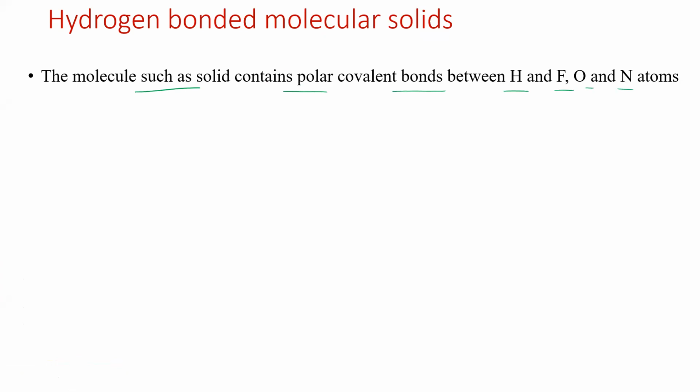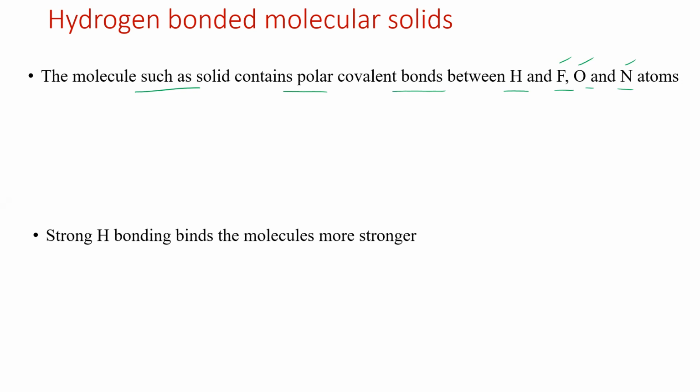The hydrogen is placed between two highly electronegative atoms such as oxygen, nitrogen or fluorine. Then it is called hydrogen bonding. It is not exactly a bond; it is also a force of attraction.